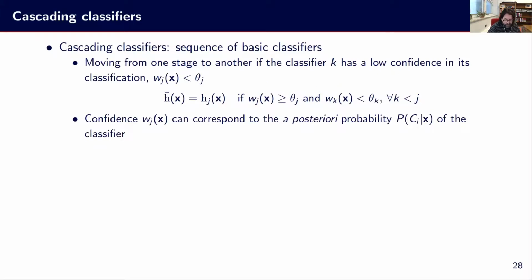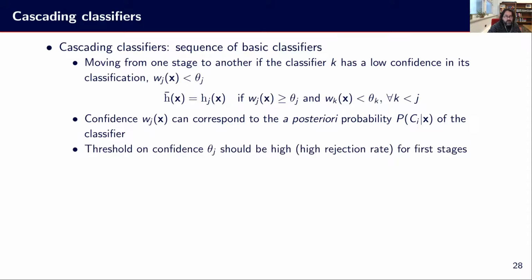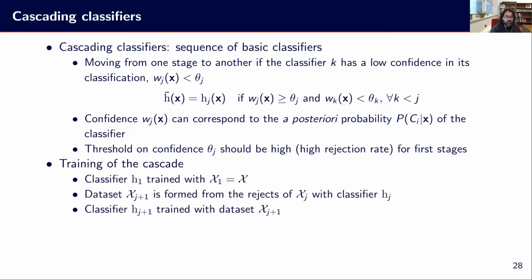So the confidence Wj can correspond to the a posteriori probability of the classifier, basically. So we can use this directly. And the threshold on the confidence should be high. At the first stage, we should be super selective and say stop only when the decisions are made with super good confidence. And we need to get well-calibrated confidences, because if not, how can we rely on it?